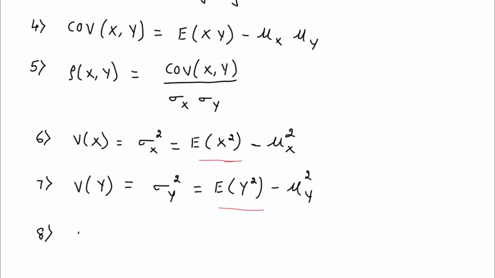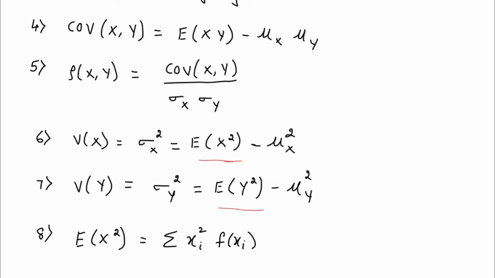The formula for expectation of x square will be the summation of xi square into f of xi. It is similar to expectation of x. If you have expectation of x, you write summation of xi into f of xi.